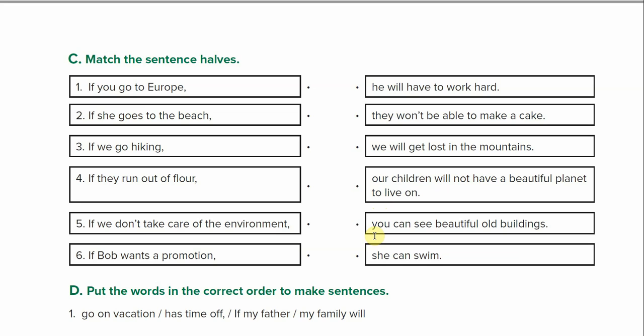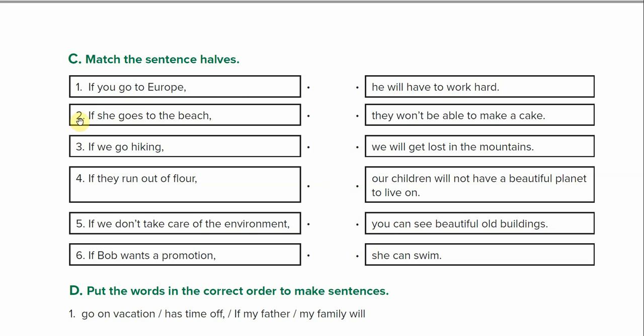You can see beautiful old buildings. She can swim. All right, so let's match these together. So if you go to Europe, you can see beautiful old buildings.